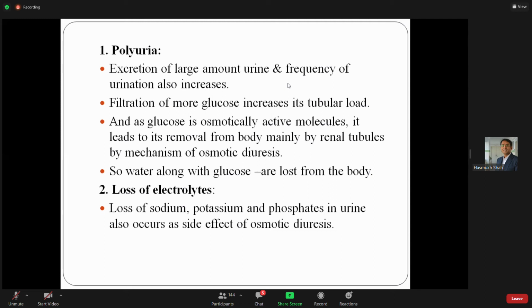So excessive urination occurs to remove the extra amount of glucose from blood. When the excessive urination occurs, at the same time, loss of electrolytes occurs. Sodium, potassium, phosphates are lost in urine. It is one of the side effects of the osmotic diuresis or excessive urination.